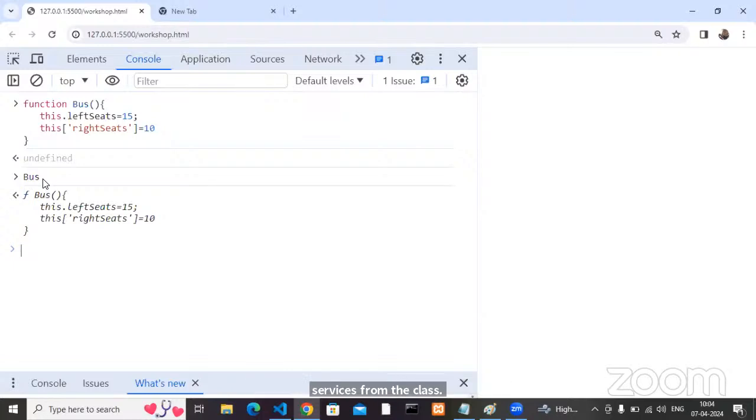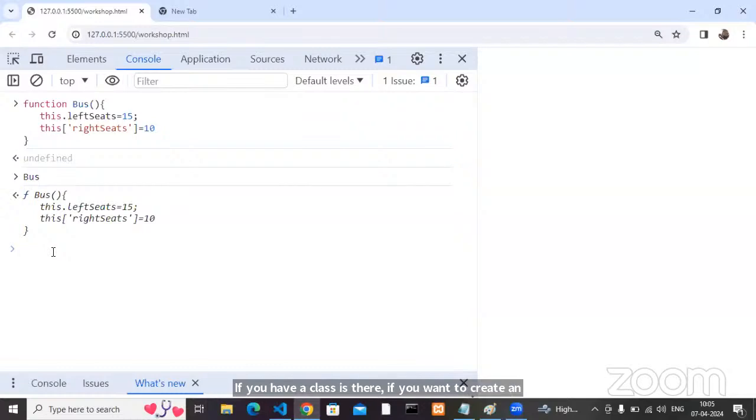I already told you, class means it's a template. It's a plan. Whenever it is available physically, that is, the object is available, then only we can get the services. So you have to create an object. How can we create an object? In any programming language, if you have a class and you want to create an object, just by using the new operator, you can create an object.